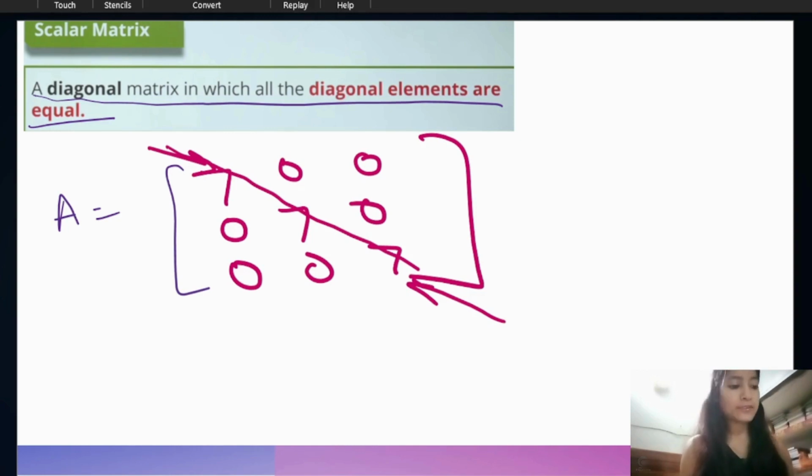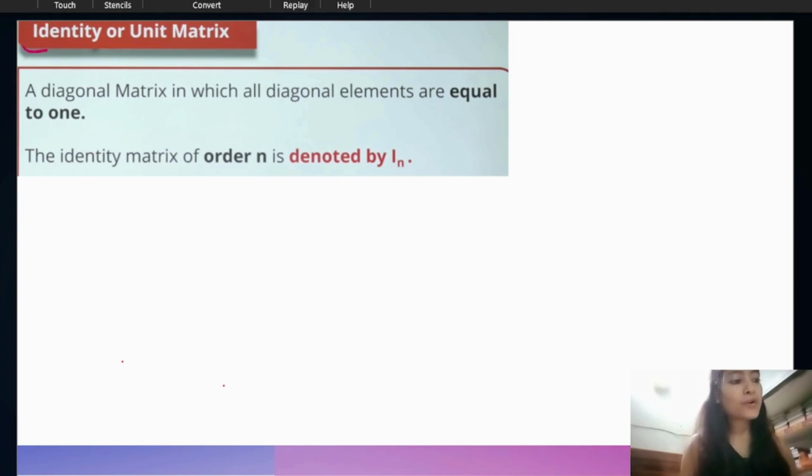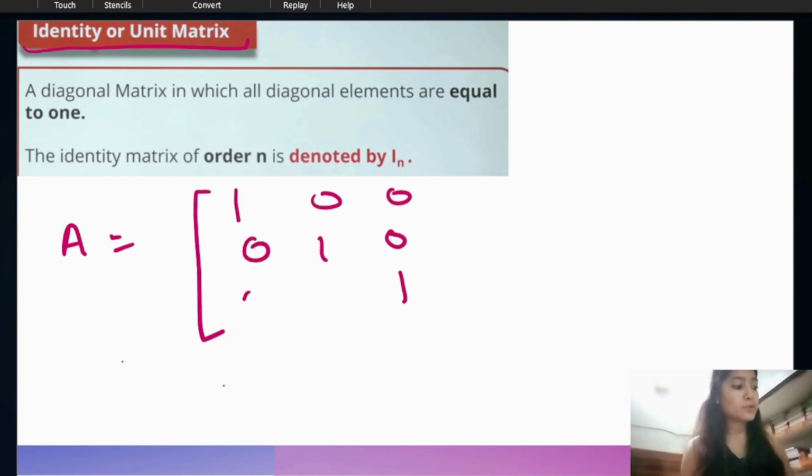Move to the next matrix, identity or unit matrix. This is another type of scalar matrix. The diagonal must be 1, only 1, 1 1 1, and the rest will be 0.